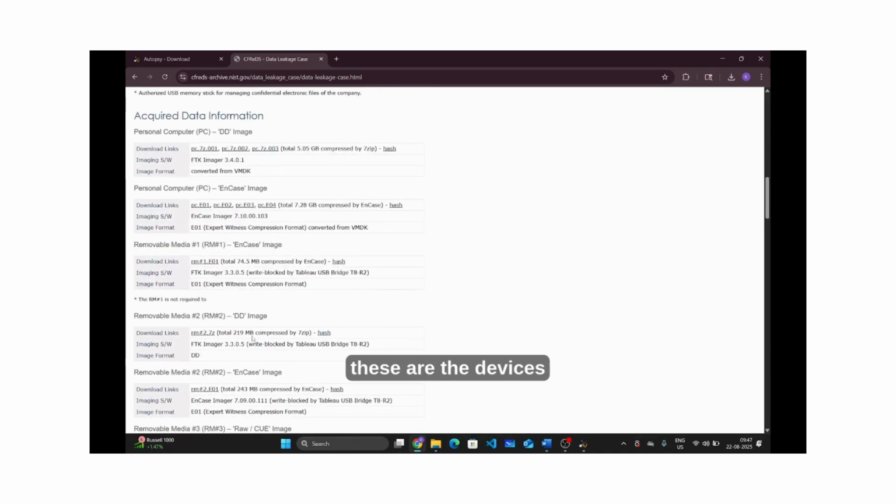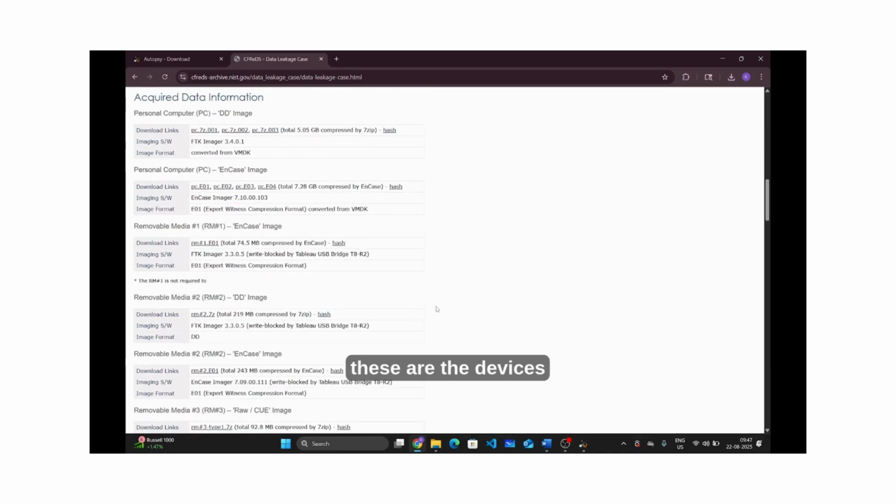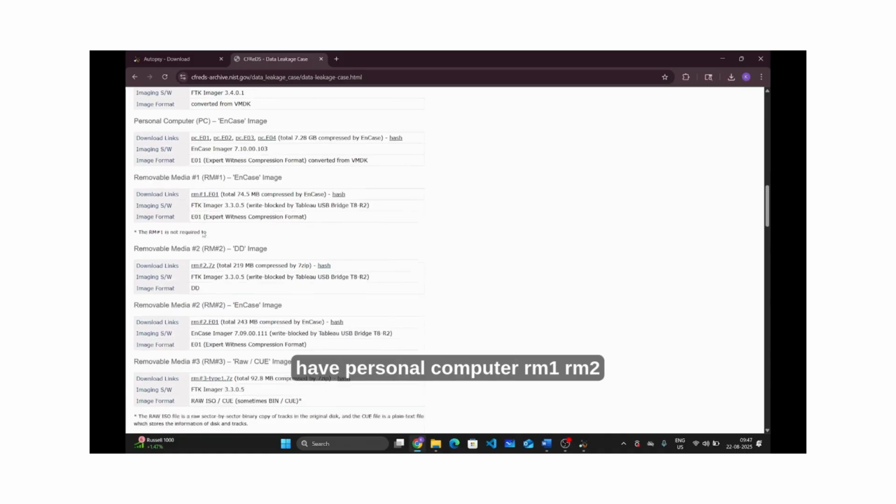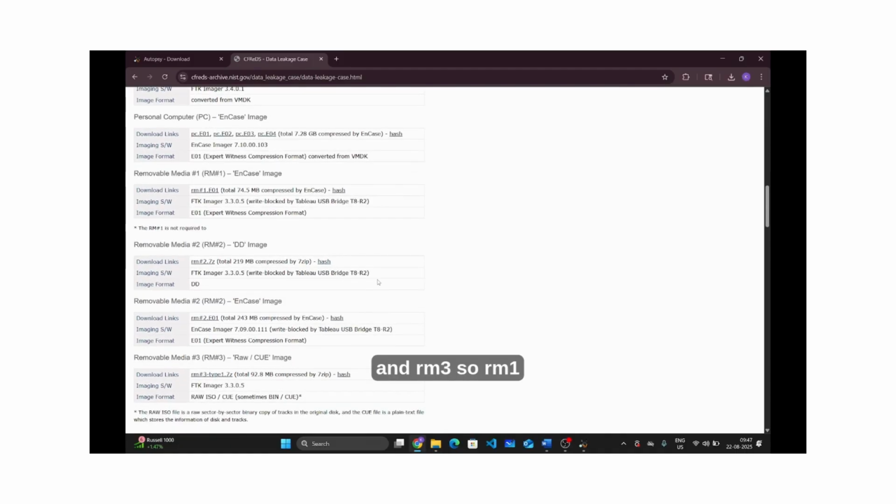So these are the devices. We have personal computer, RM1, RM2, and RM3. RM1 and 2 are a copy of a USB drive, and RM3 is a copy of a CD-ROM.